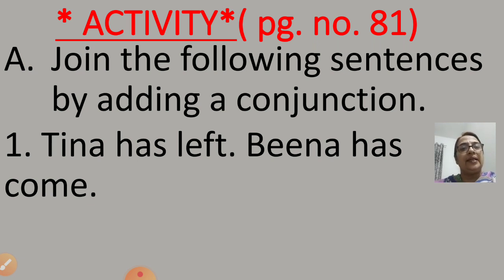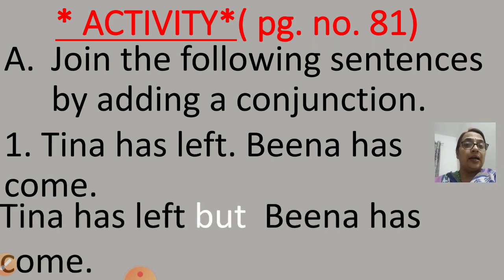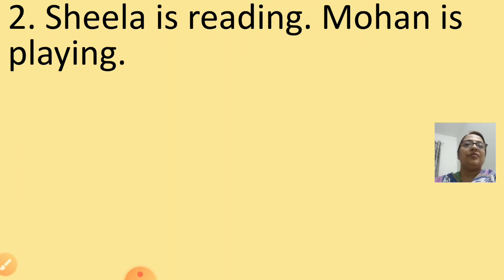And we have studied if both the sentences are having two contrasting ideas, we should use the conjunction but. So Tina has left but Bina has come. So we use the conjunction but here to join these two sentences.